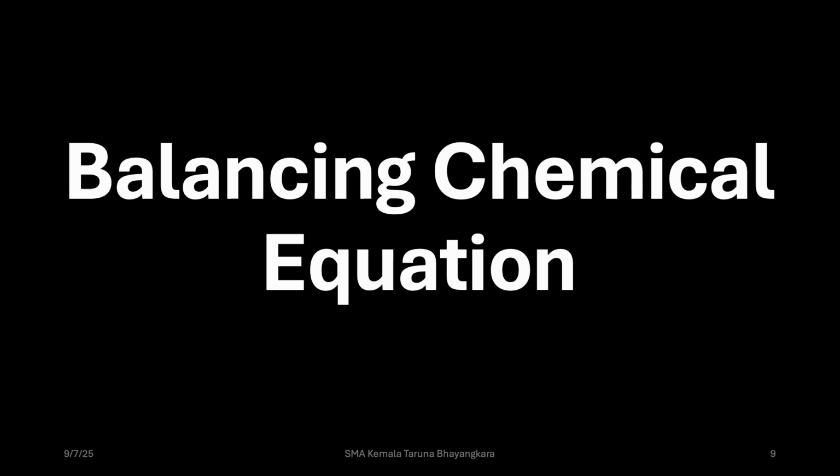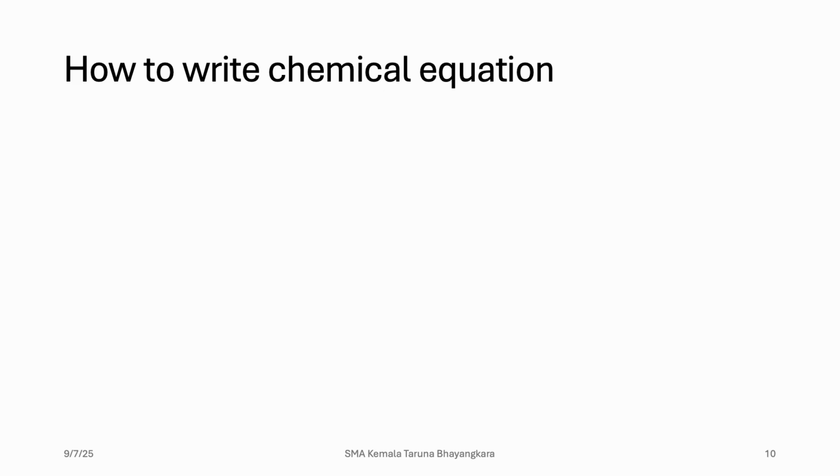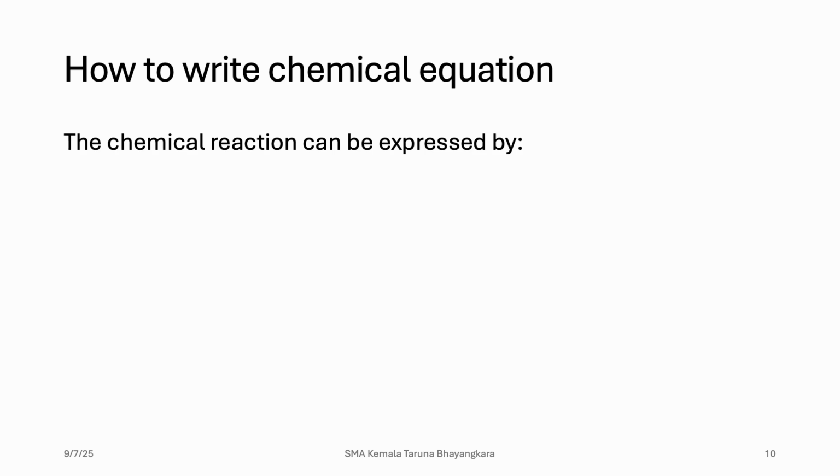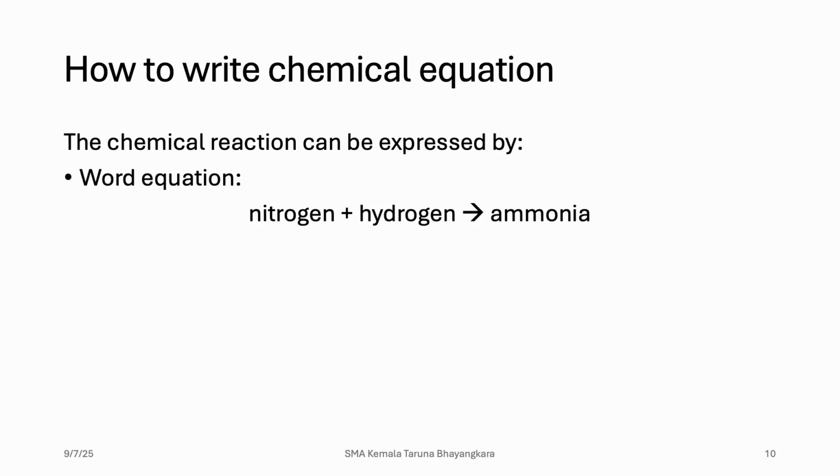Balancing chemical equations. As we know, we can write a chemical equation in 2 ways. The first is by writing a word equation. Let's say this example: nitrogen plus hydrogen forms ammonia. We can write it as a symbolic or chemical equation. So nitrogen plus hydrogen forms ammonia. These are the symbols of these elements and the compound.